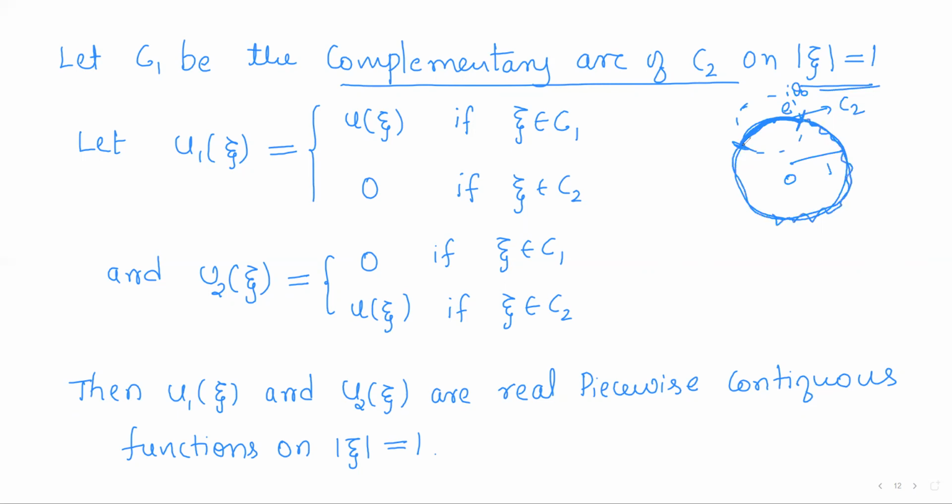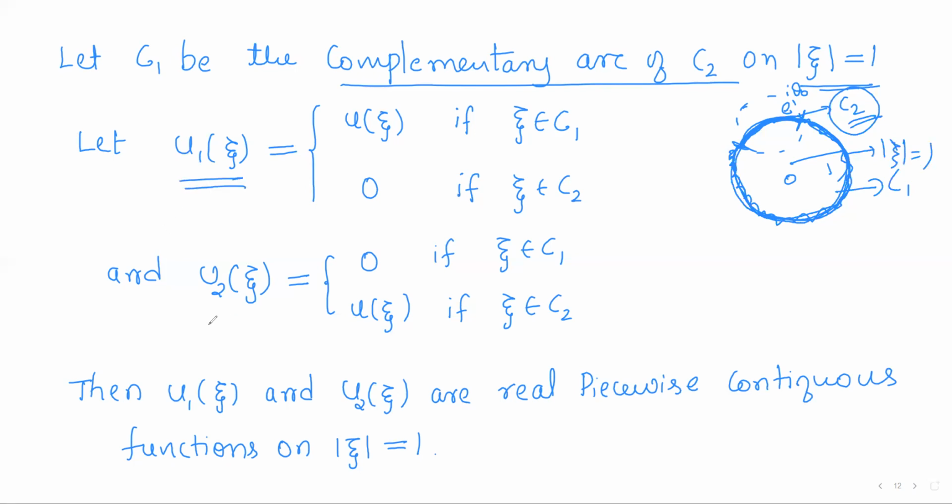This is the remaining part of the unit circle other than C2. So call it C1. C1 is the complementary arc of C2 on the unit circle. So C2 is this one and the remaining part is C1. Together they form the unit circle.